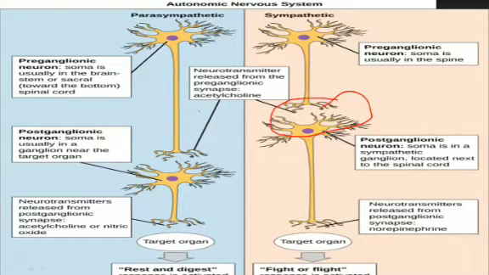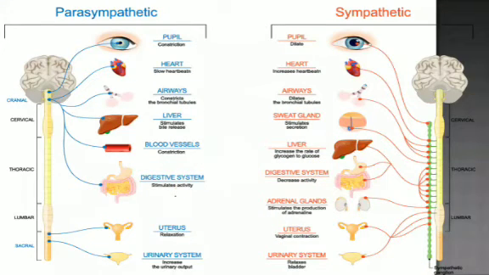Okay, so the neurotransmitter in the preganglionic neuron is acetylcholine for both of them. But the difference is that the sympathetic nervous system, because this is the fight or flight response, releases epinephrine and norepinephrine neurotransmitters, which trigger all these types of responses. And here it can be acetylcholine again, or nitric oxide can be the neurotransmitter in rest and digest behavior.